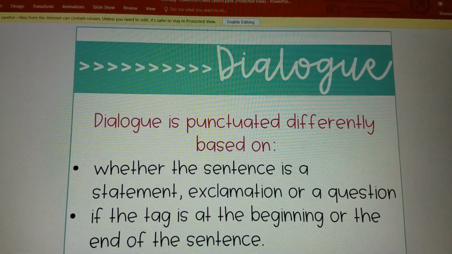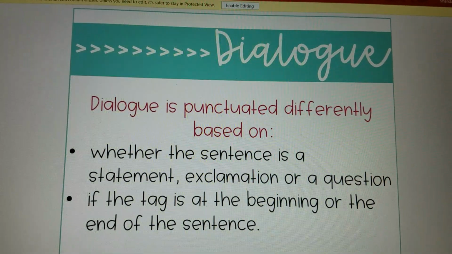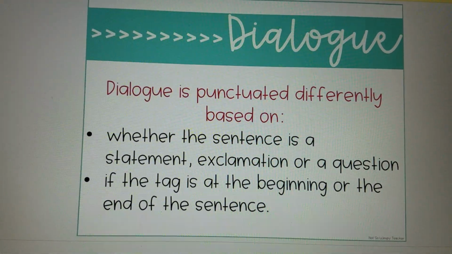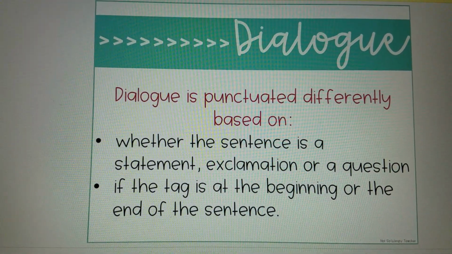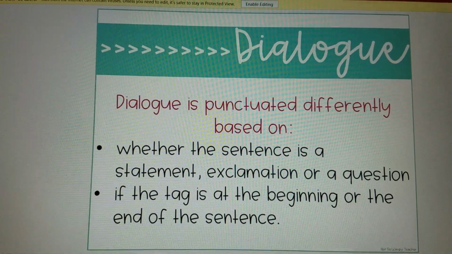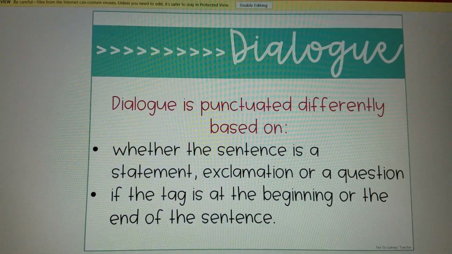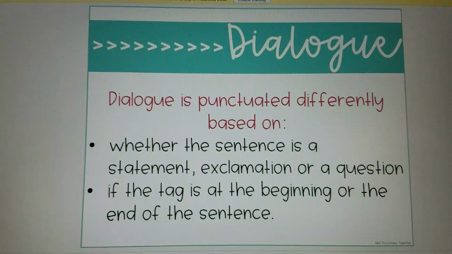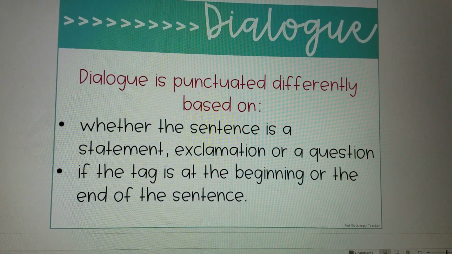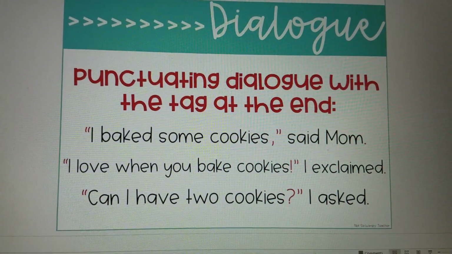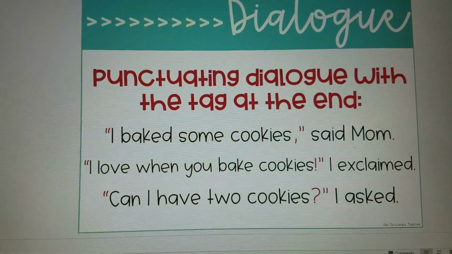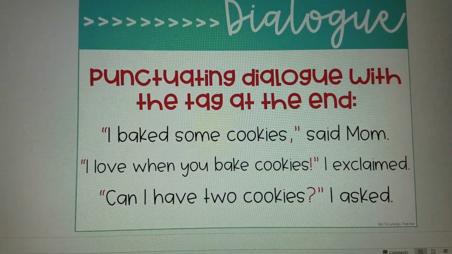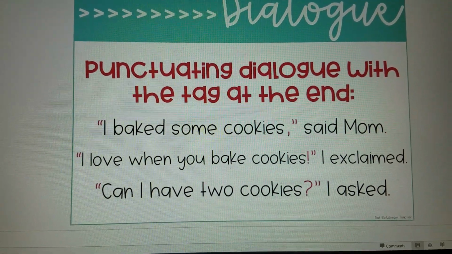Dialogue can be punctuated differently based on these things: whether or not a sentence is a statement, exclamation, or a question, or if the tag is at the beginning or at the end of the sentence. This is an example of what punctuating dialogue would look like with the tag at the end.